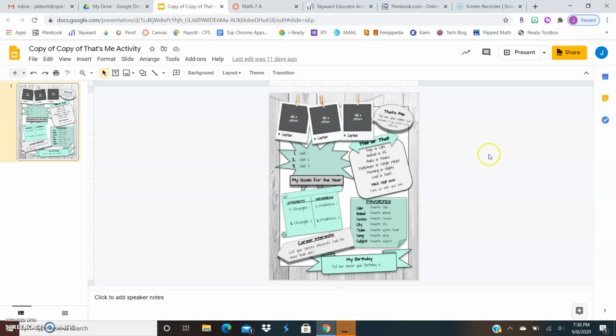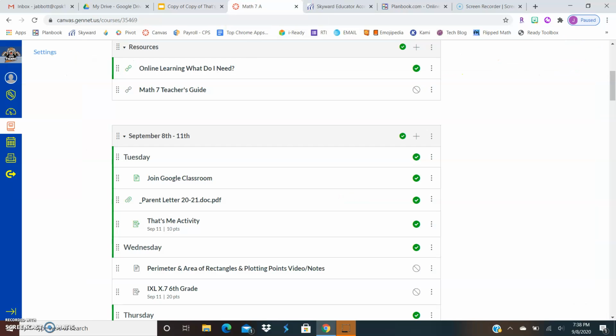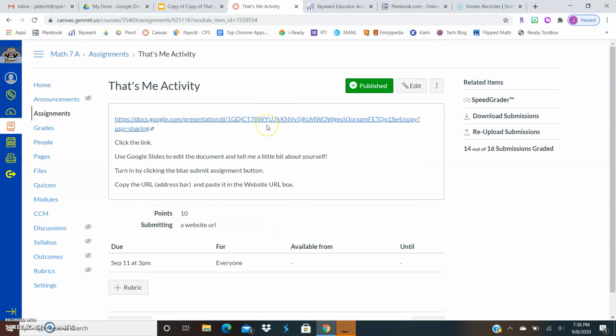Please do not share this with me in Google. I would like you to turn it in on Canvas. So in order to do that, once you have changed that to Carsonville Port Sanilac Schools, you go back to your assignment, the That's Me activity where you got it from.